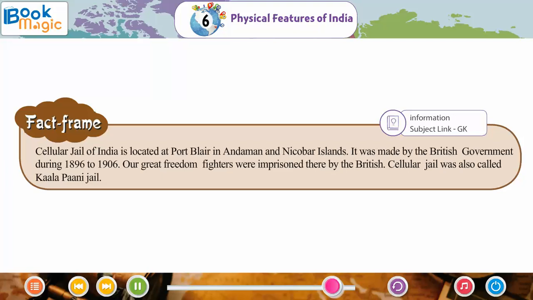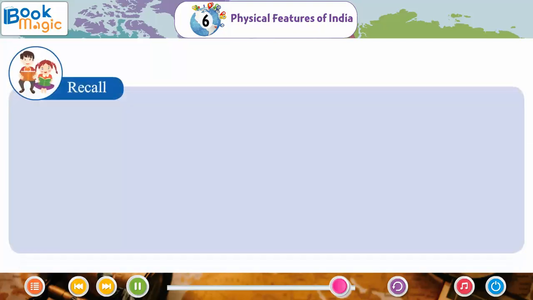Fact frame. Cellular Jail of India is located at Port Blair in Andaman and Nicobar Islands. It was made by the British government during 1896 to 1906. Our great freedom fighters were imprisoned there by the British. Cellular Jail was also called Kala Pani Jail.